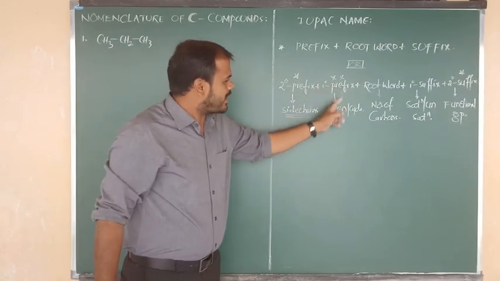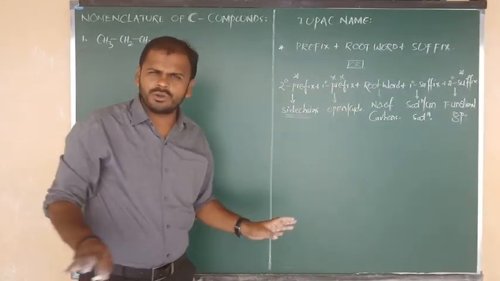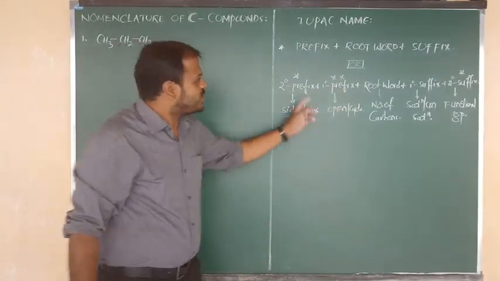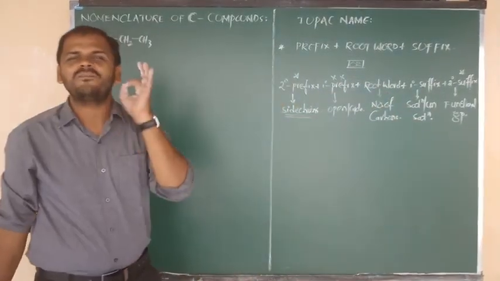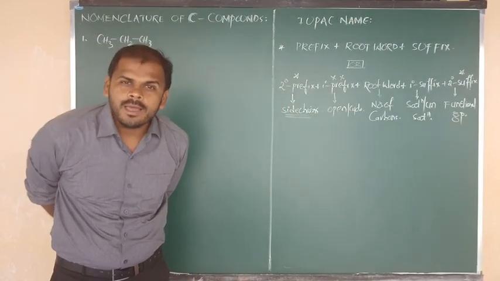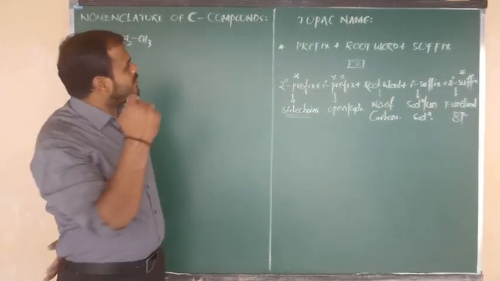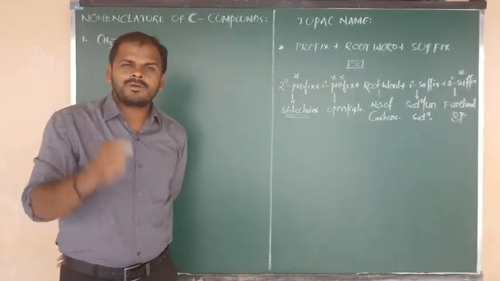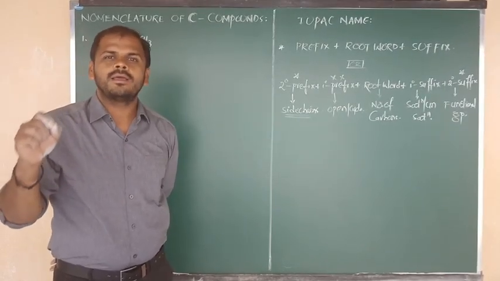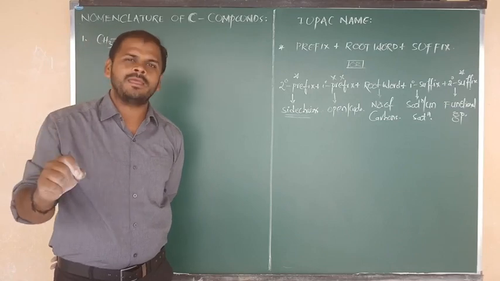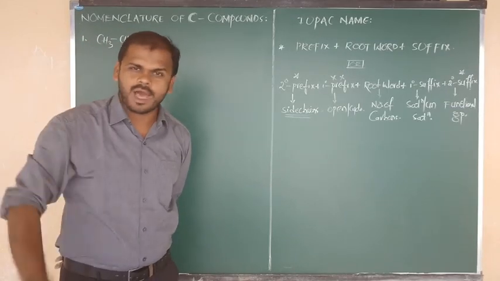Next one is open or cyclo. This one also we don't need to mention, as I have already told you. So directly we can go to the root word, which means we have to write the number of carbons. What, beta? Number of carbons. So while writing the IUPAC name, our primary thing is first of all to determine the number of carbons.